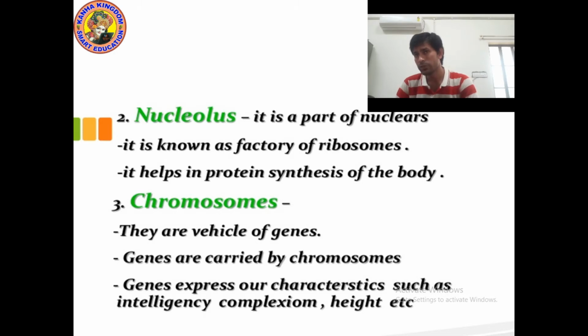That's why we say that chromosomes express our characteristics such as intelligence, complexion, and height. How intelligent you are also depends on your parents, but not always. Height also depends, and your color of skin also depends. So all these things depend. I hope you understood.